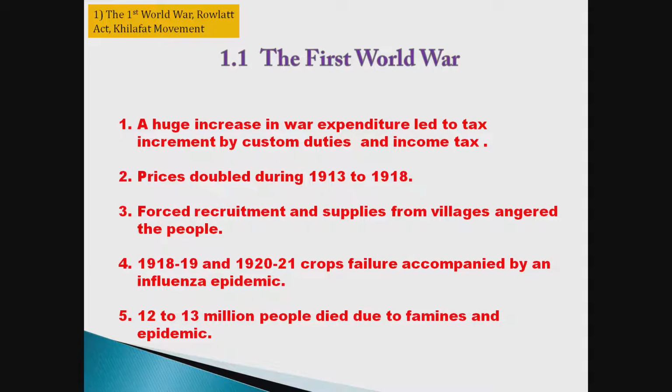As you know, in 1914, the First World War started, and at the end of 1918, it got over. After the First World War, what was the impact on the world, that we are going to see in this first part. First of all, all the income of the people, or the produce which they were taking from the farms, was given to the soldiers, expenditure grew and it led to tax increment by custom duties and income tax.